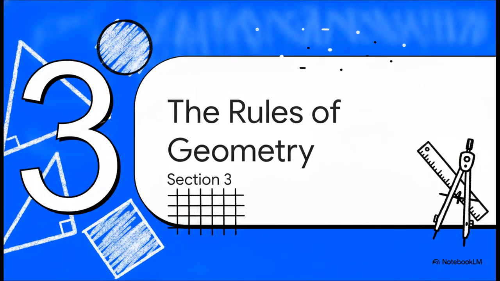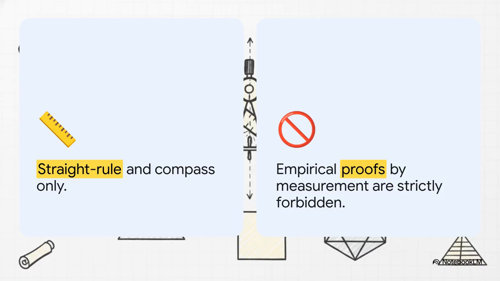Okay, on to Section 3, the rules of geometry. Before we can play Euclid's game, we have to know the rules. And the biggest, most crucial restriction: you absolutely can't just pull out a ruler to measure and compare lengths. No way. Empirical proofs based on physical measurement are totally forbidden. You get exactly two tools, a straight rule with no markings on it whatsoever, and a compass. That's it. Everything, absolutely everything, has to be proven strictly through logical deduction and the inherent relationships between the shapes themselves.